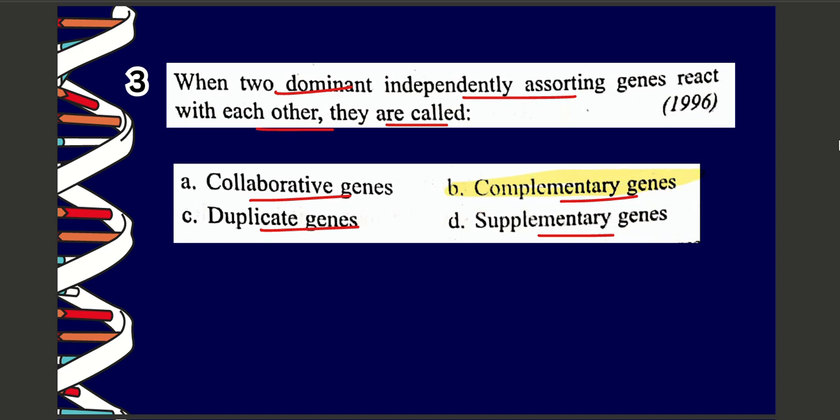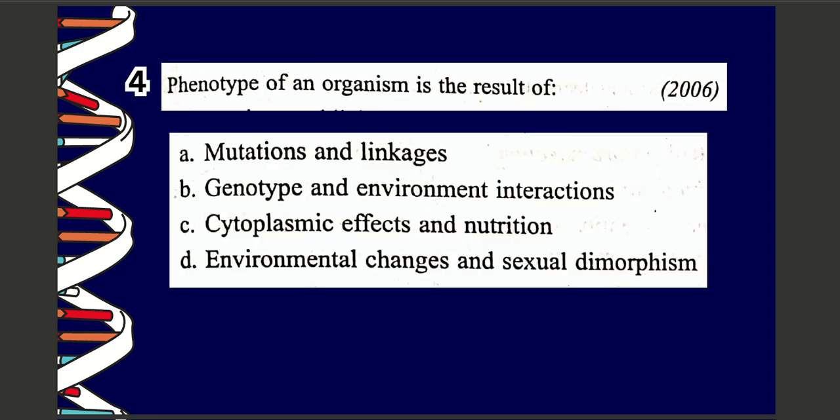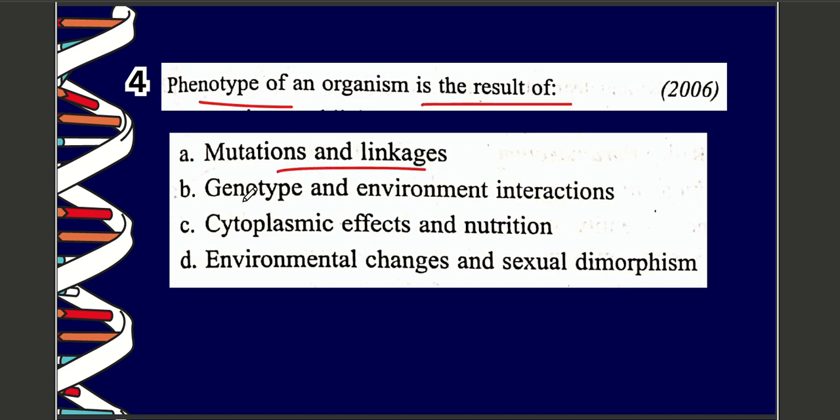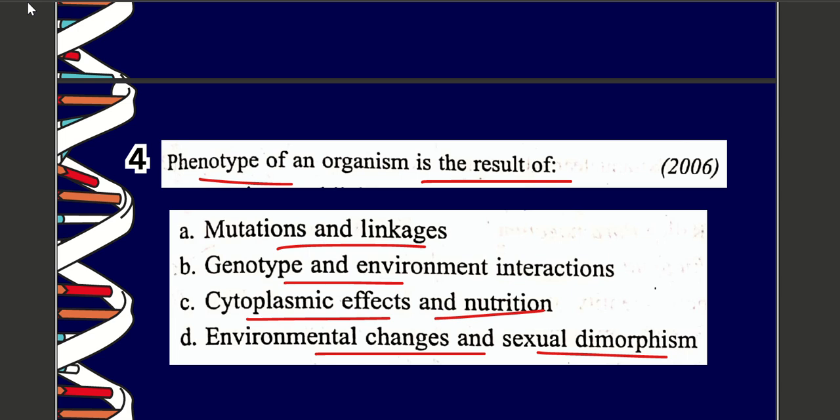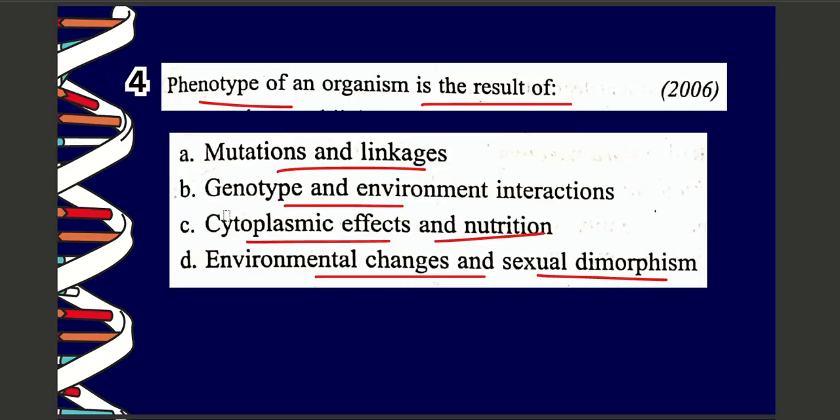Next question. Question number 4. Phenotype of an organism is the result of A. Mutations and linkage, B. Genotype and environment interactions, C. Cytoplasmic effect and nutrition, D. Environmental changes and sexual dimorphism. The correct option among the following is B, which is genotype and environment interactions.